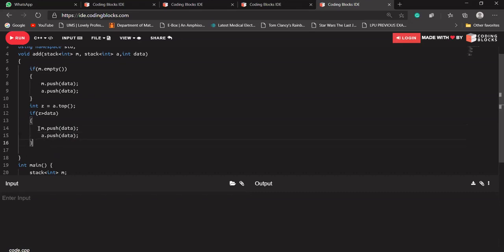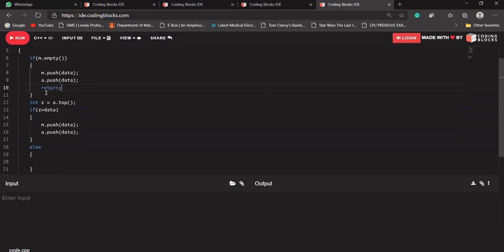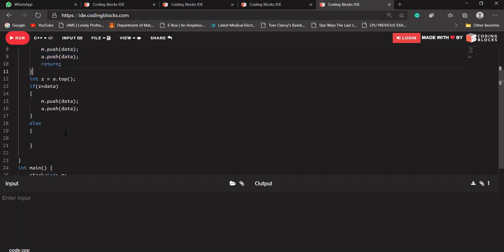Okay, let's say else. After adding, it should return here, because if the stack is empty, the data should be added at this position and it should return itself.